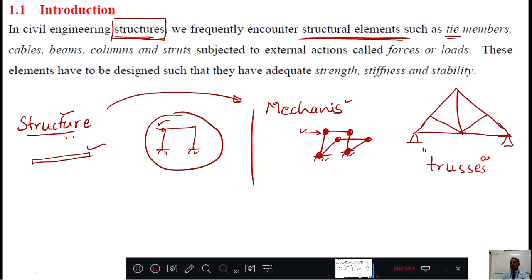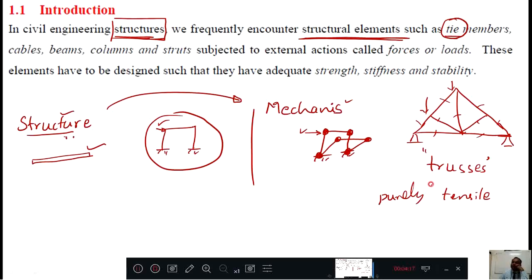These trusses, when I apply some load to this one, then here all the members will carry some forces. If that force is purely tensile in nature, then that is called as a tie member.